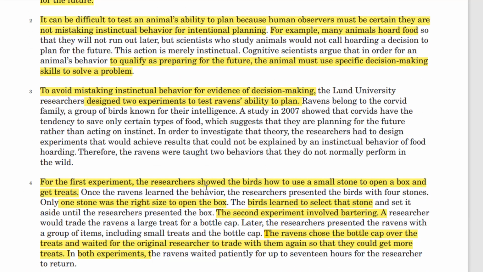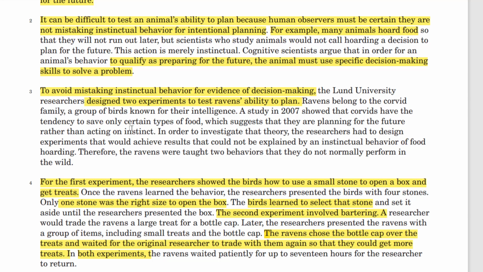So in paragraph 3, we're still defining the issue of, is it instinctual behavior or are they planning? And they had to design the experiment to show that they're planning, not simply hoarding, right? And paragraph 4 then goes on to tell us, for the first experiment, the researchers showed the birds how to use a small stone.